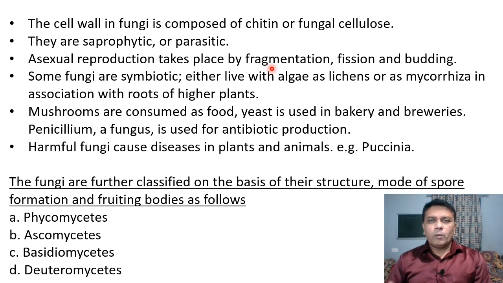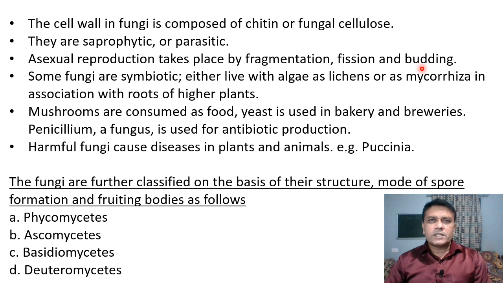a fungal body. Then in some unicellular forms like yeast, reproduction occurs by means of cell division, which is called fission, and it may also occur by developing a bud. Bud means a small cell develops on the parent cell.